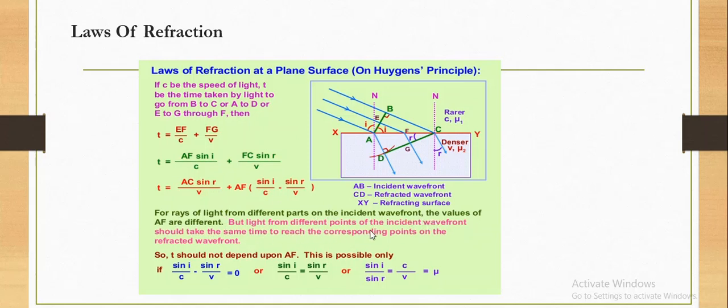For rays of light from different parts of the incident wavefront, the values of AF are different, but light from different points of the incident wavefront should take the same time to reach the corresponding points on the refracted wavefront. So T should not depend upon AF. This is possible only if sin i by c minus sin r by v is equal to 0. That's why we derive the equation sin i by sin r is equal to a constant.